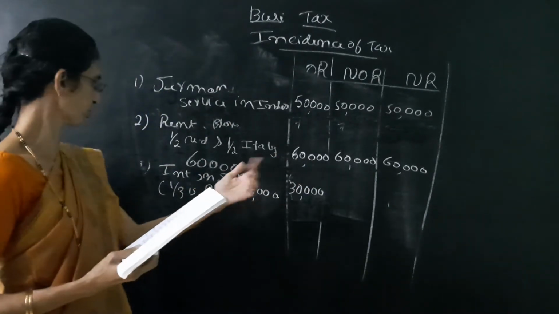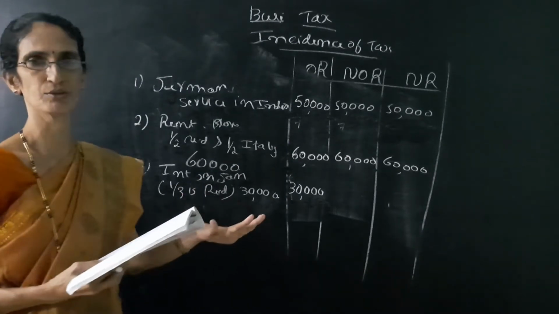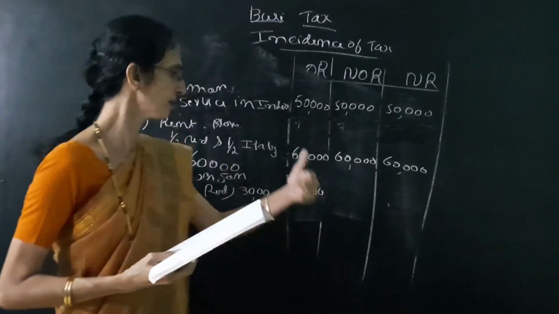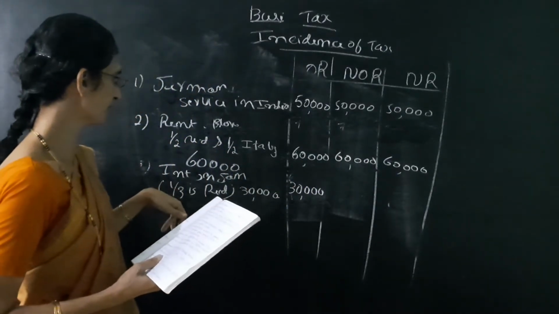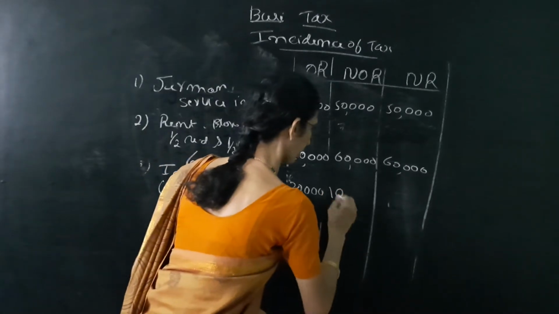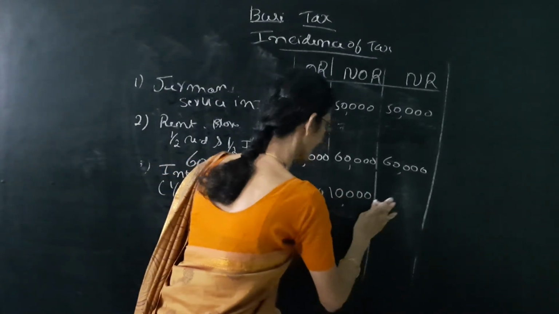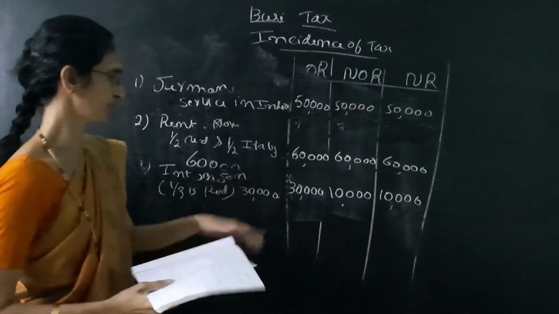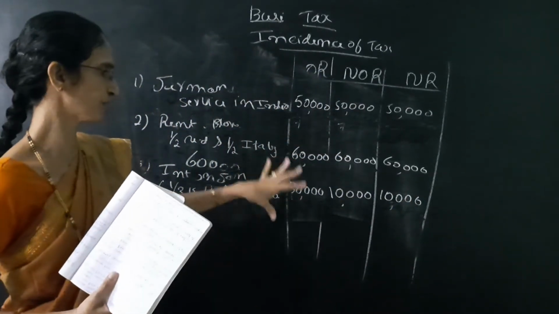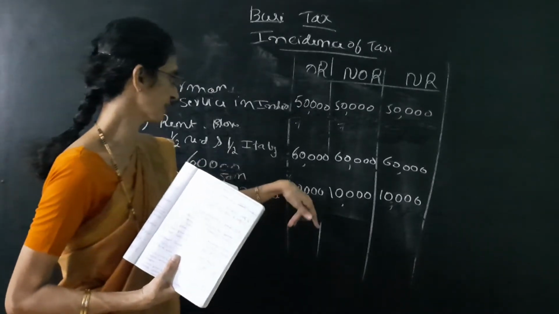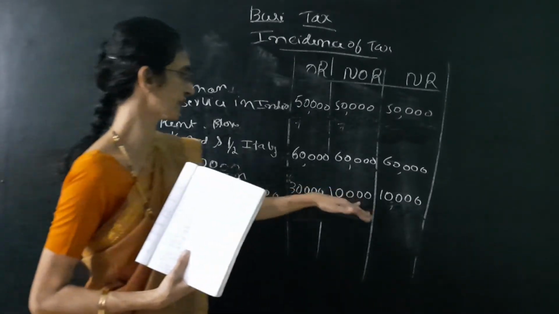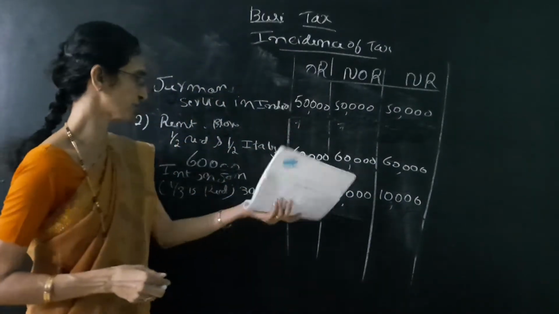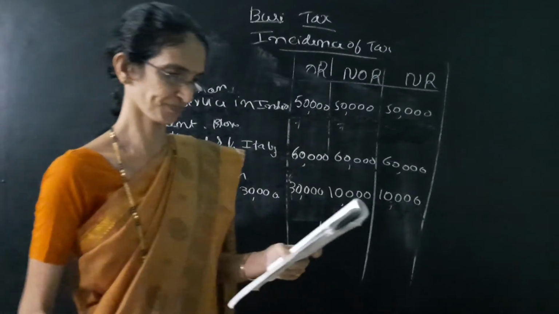Then what about the next 2 columns? It is given 1/3 is received in India. So 1/3 received in India means 3 columns yes, yes, yes. But first column full, 1/3 in the remaining 2 columns. 30,000 into 1 by 3, that is 10,000. So remaining 2 columns 10,000. This type of transaction is important. So foreign income 30,000, 1/3 is received in India, means in the remaining 2 columns it is 1/3 of 30,000. It is 10,000 and 10,000.